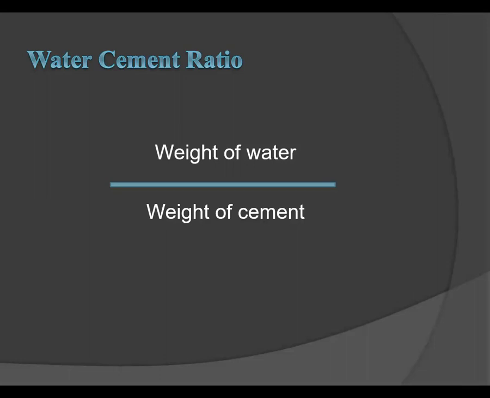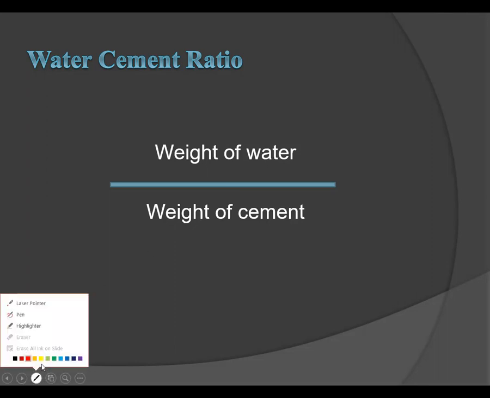So water cement ratio is defined as the ratio by weight of water to the weight of cement, and it is expressed as a percentage or a decimal fraction in cement mortar or cement concrete. So it is a ratio of weight of water divided by weight of cement.